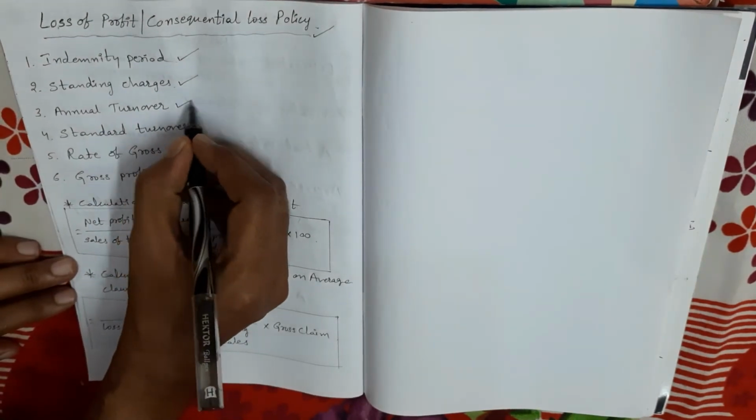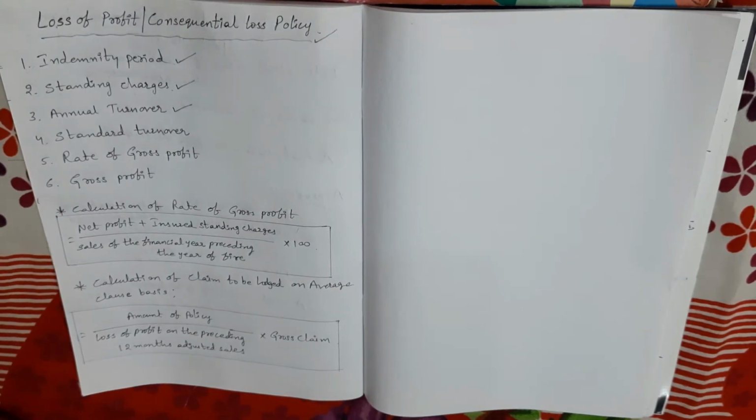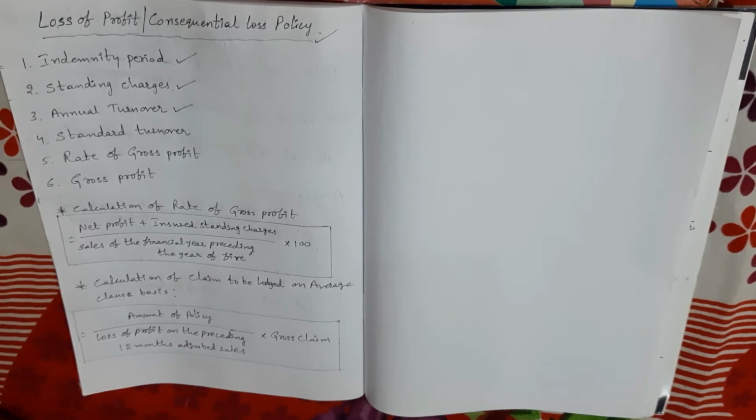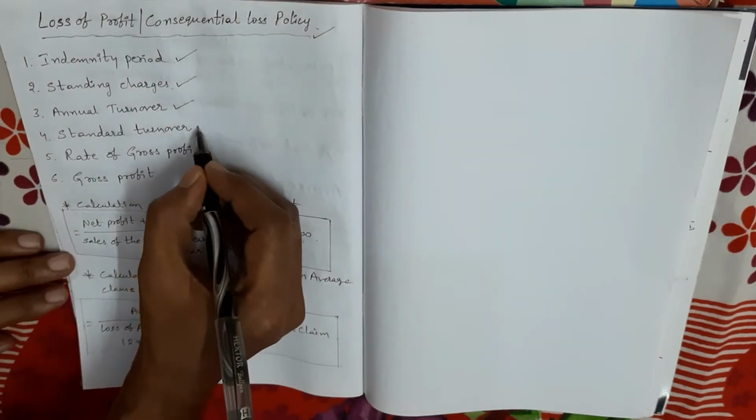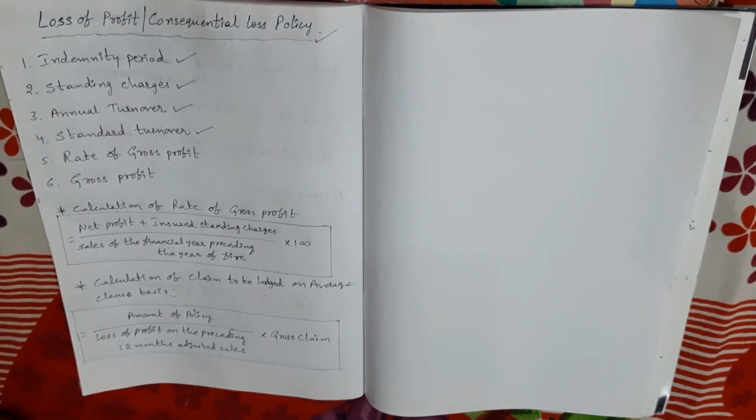Next, annual turnover. So my dears, here annual turnover means the turnover during the 12 months immediately preceding the date of the damage. The damage means the fire accident. Next, standard turnover. So here standard turnover means the turnover during that period in the 12 months immediately before the date of damage, which corresponds with the indemnity period.